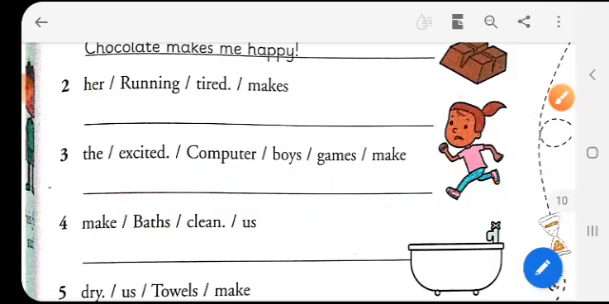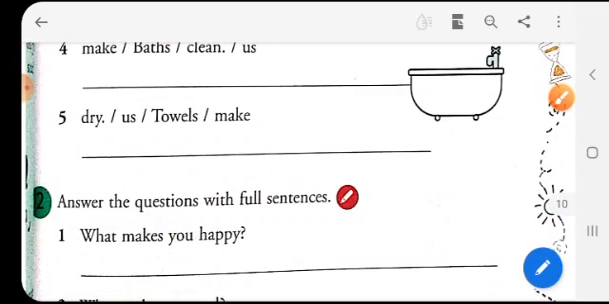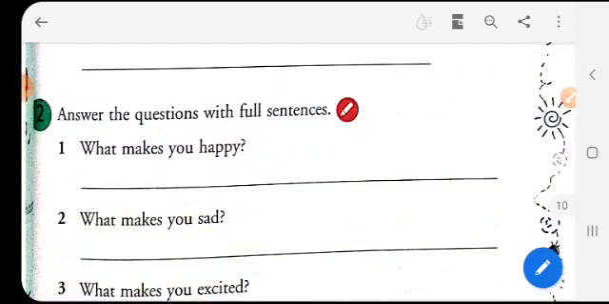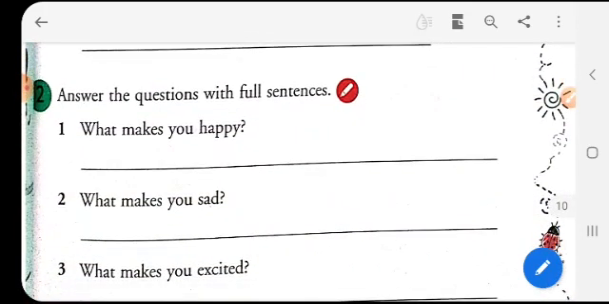Now the rest of the sentences will be done by you. There are only 2 more to be done. So I think you will have a lot of fun doing it. Now let's see. Answer the questions with full sentences. Now this is all creative for you.